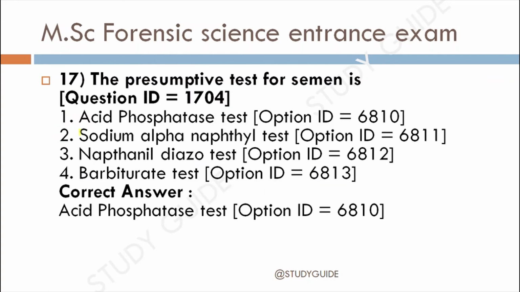Next question, question 17. The presumptive test for the specimen, that is the confirmatory test if this is semen or not. So the test conducted is basically the acid phosphatase test. This acid phosphatase test is conducted as the presumptive test for semen.